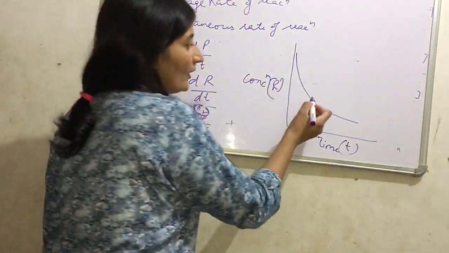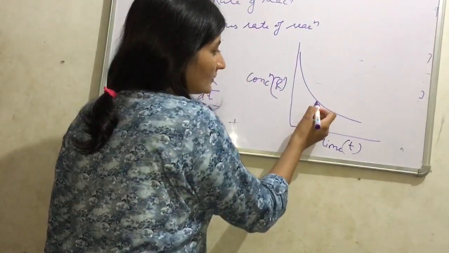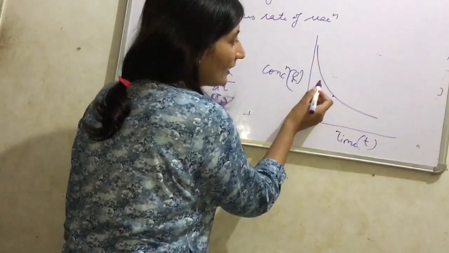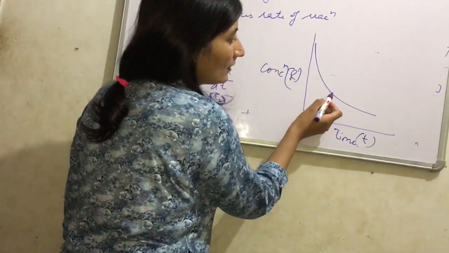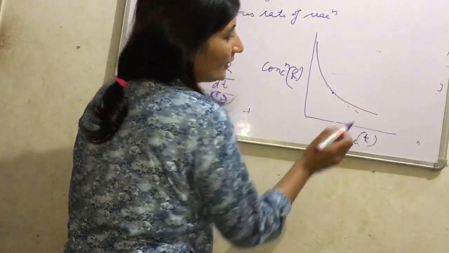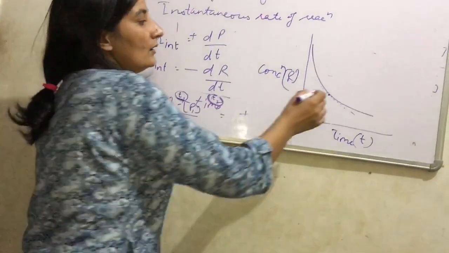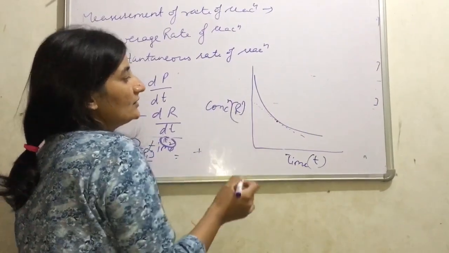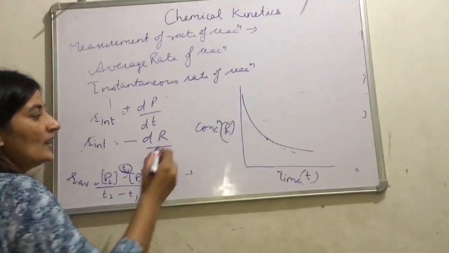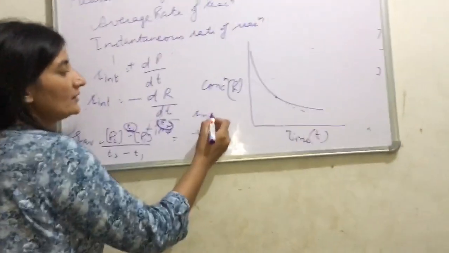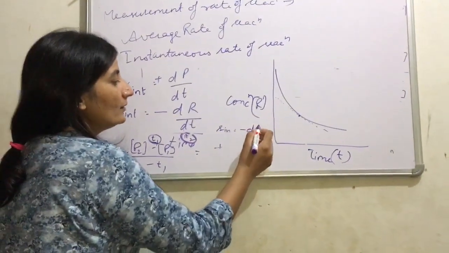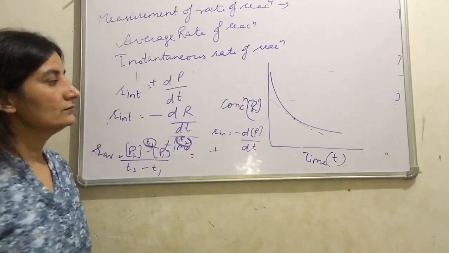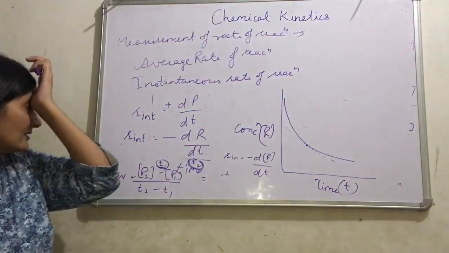If we want to find the rate of reaction at this time, then what we do is draw a tangent. On the basis of this tangent, we can find the rate of reaction, and that will come out to be R instantaneous, minus dR by dt. That is the instantaneous rate of reaction.